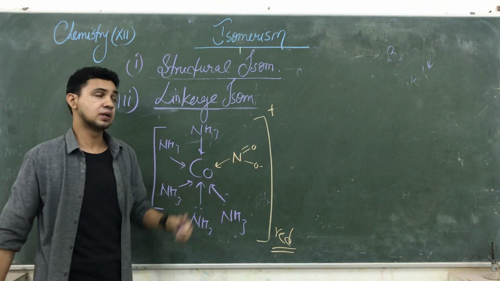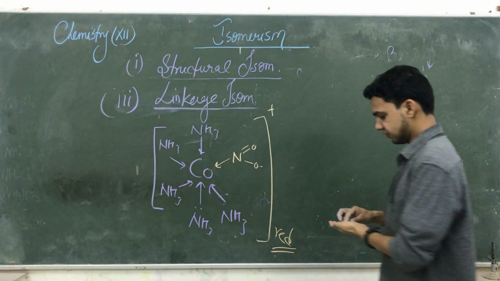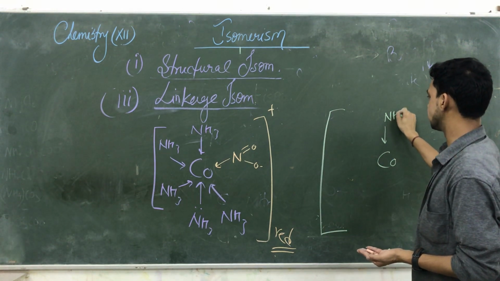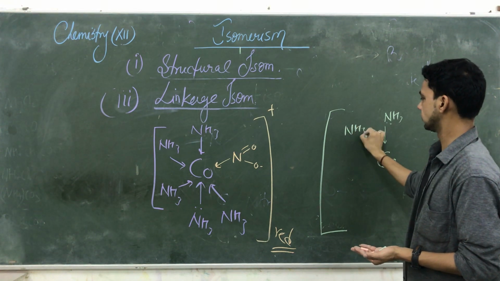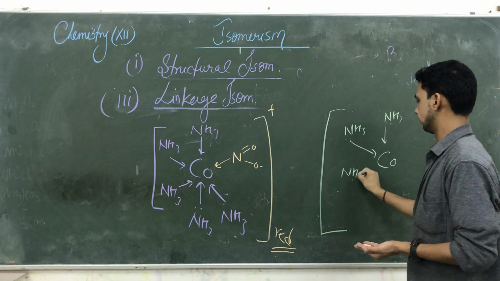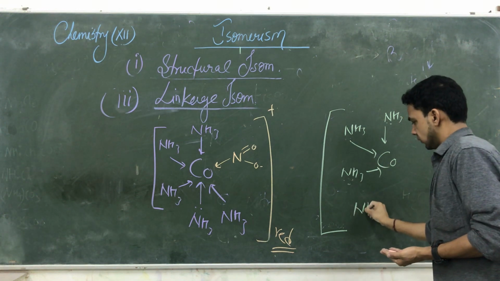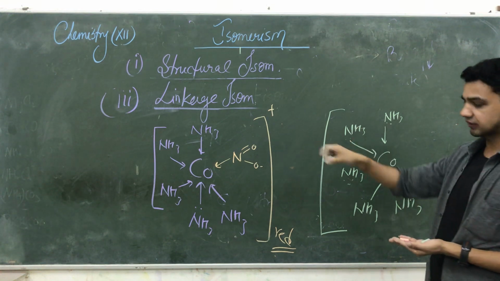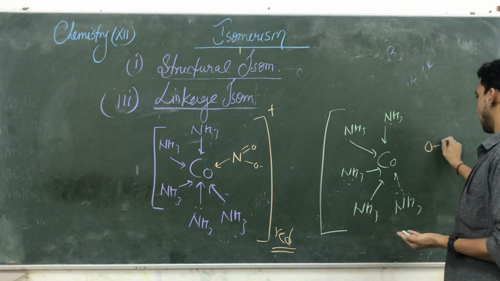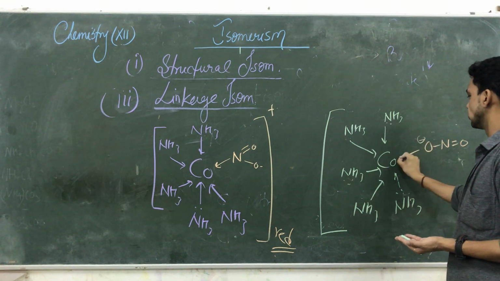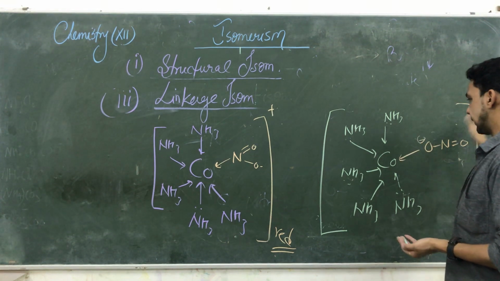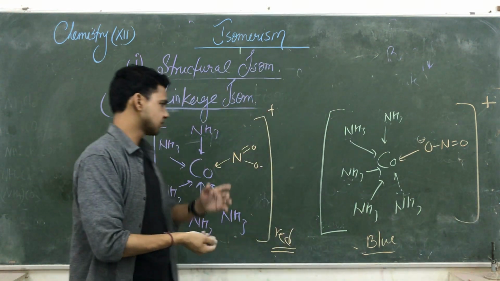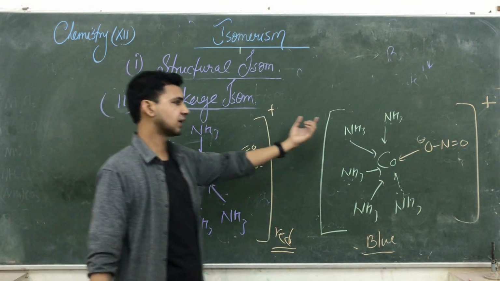Linkage site is nitrogen. But in the same way, this is cobalt. Here are also 5 ammonia molecules, five ammine ligands are here. But अगर इसकी बात करें, here the linking site is O, with the double bond O. Also positive, but its color is blue. That is the linkage isomerism. So here the linking site is nitrogen, here the linking site is oxygen.